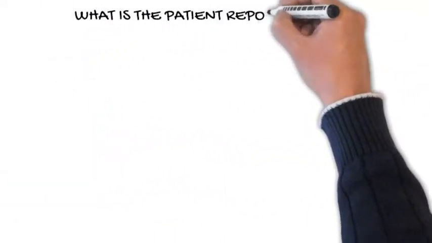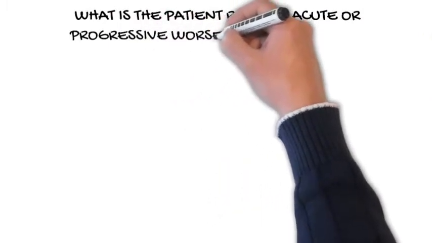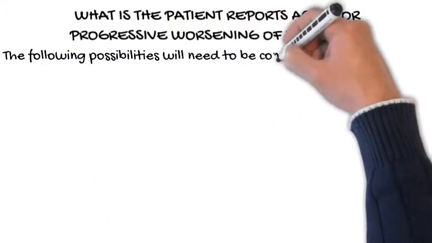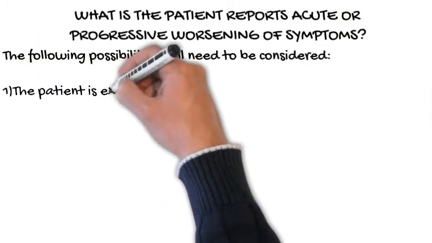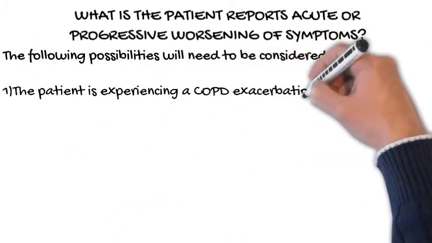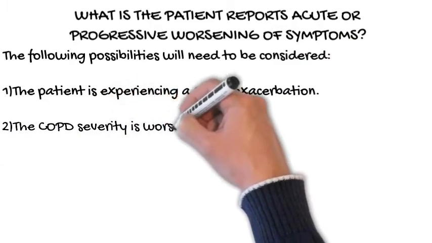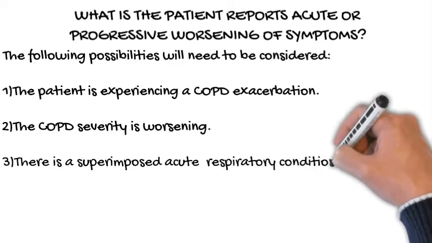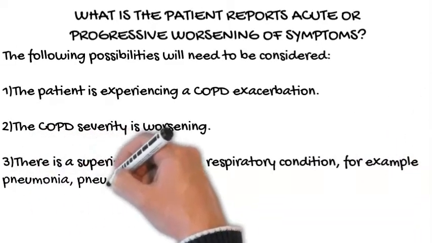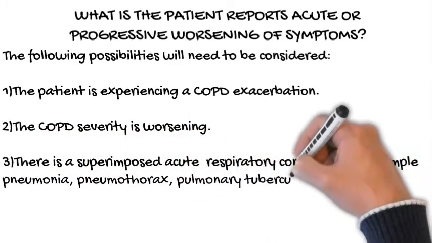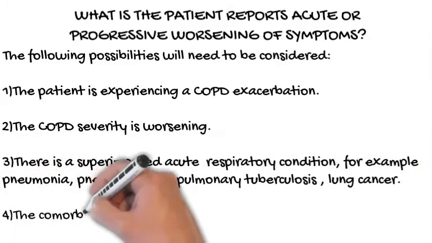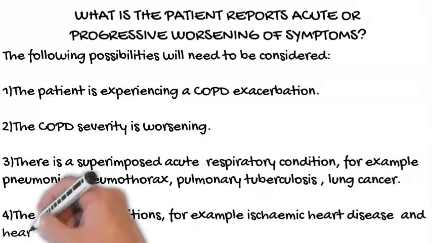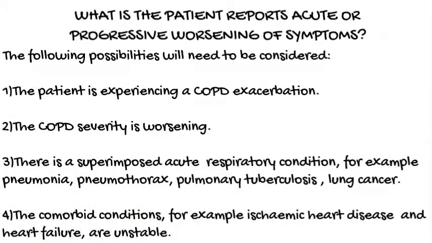What if the patient reports acute or progressive worsening of symptoms? The following possibilities will need to be considered. The patient is experiencing a COPD exacerbation. The COPD severity is worsening. There is a superimposed acute respiratory condition, for example pneumonia, pneumothorax, pulmonary tuberculosis, lung cancer. The comorbid conditions, for example ischemic heart disease and heart failure, are unstable.